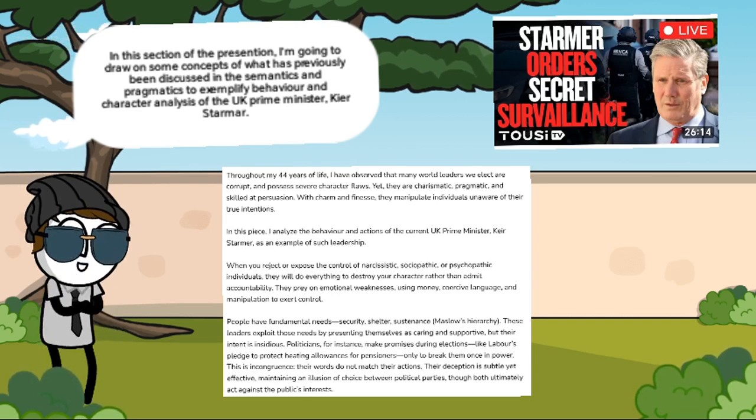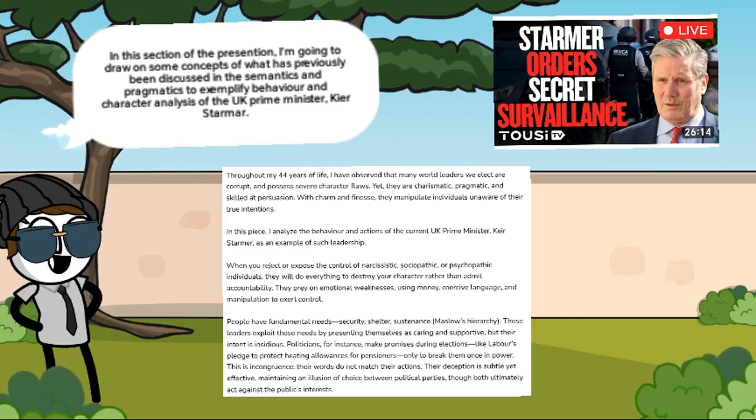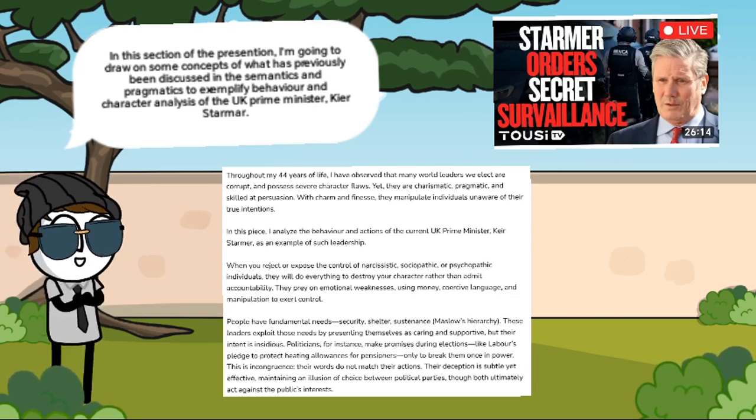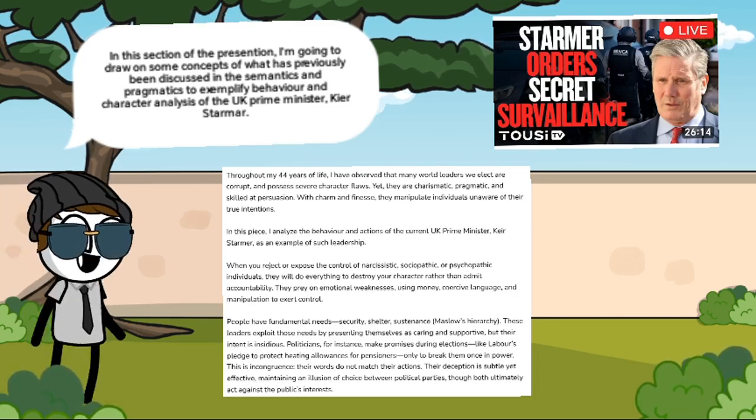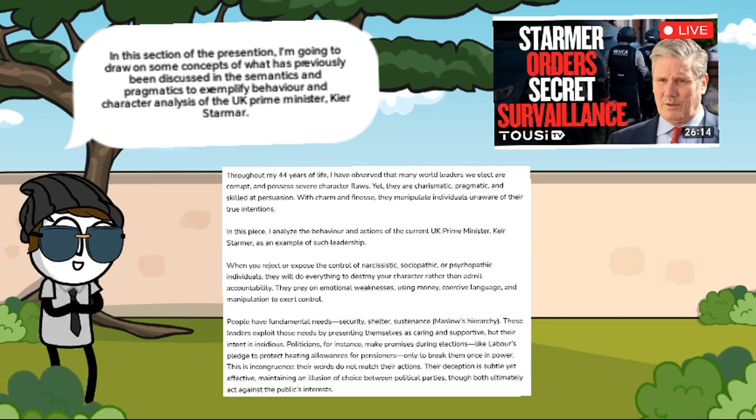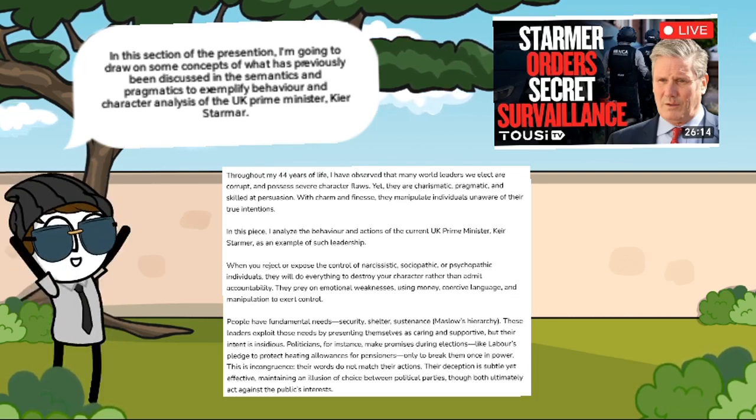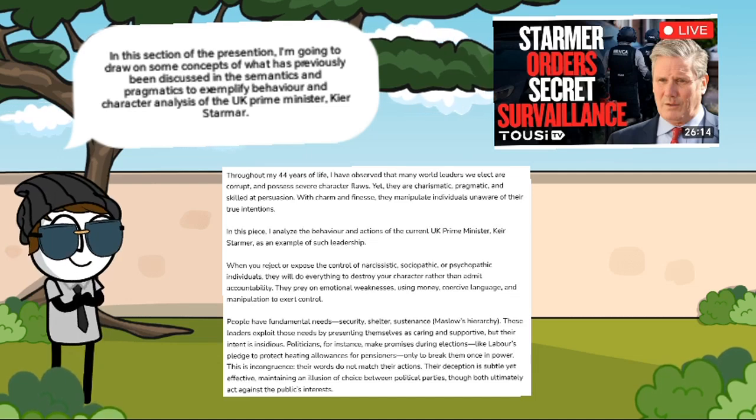Politicians, for instance, make promises during elections, like Labour's pledge to protect heating allowances for pensioners, only to break them once in power. This is incongruence. Their words do not match their actions. Their deception is subtle yet effective, maintaining an illusion of choice between political parties, though both ultimately act against the public's interest.